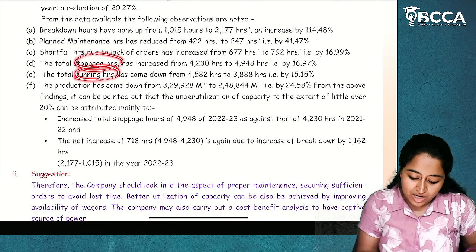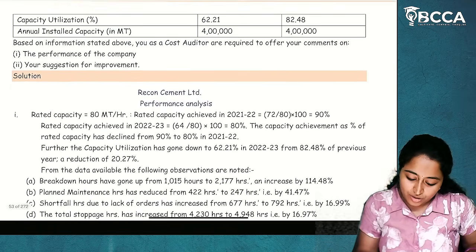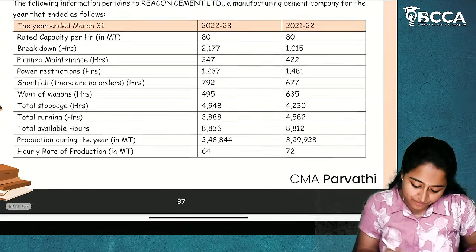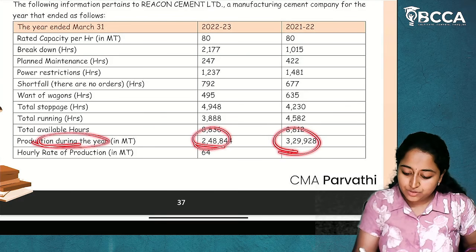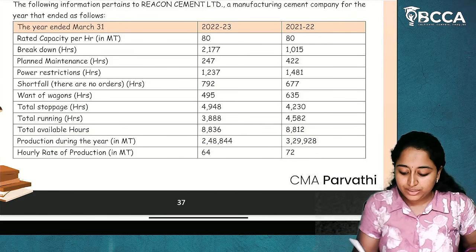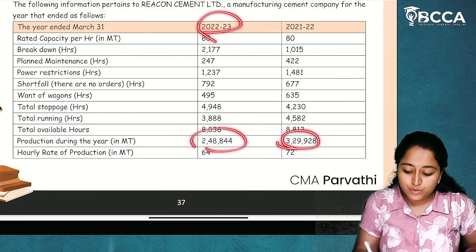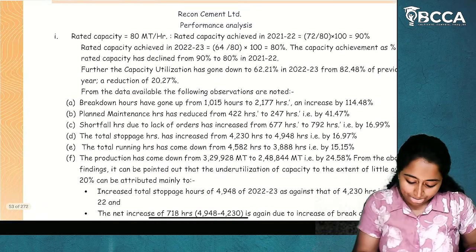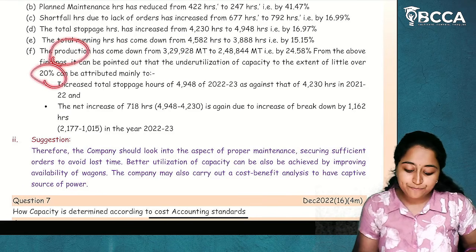So, similarly, you will do it for all: stoppage hours, running hours, production. Production is already given in the question. Now, what production is given? It has been reduced. In 21-22, it was 3 lakhs. In 22-23, it is only 2 lakhs. It has come down. So, actual production is also reduced. You will write all that.